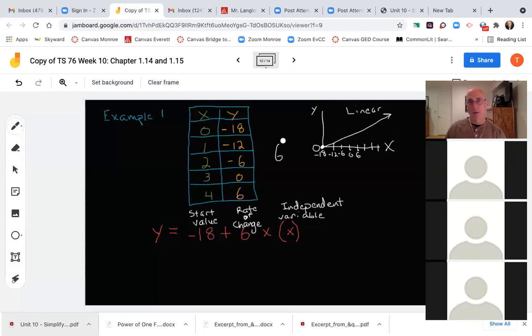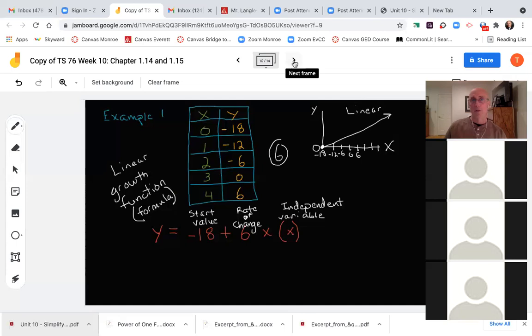I'll write this here. Every time it changes 6, times x. This x is the independent variable, whichever number we're trying to solve for. So that is our formula for linear growth. Just reminding yourself in my notes here, it's the same thing you already wrote down. Now they're calling it a function, because really y is a function of x. I see it as the magic formula for finding this out, okay?